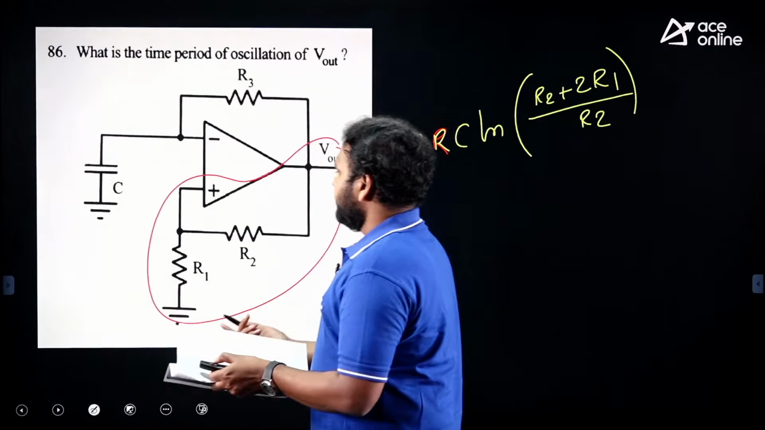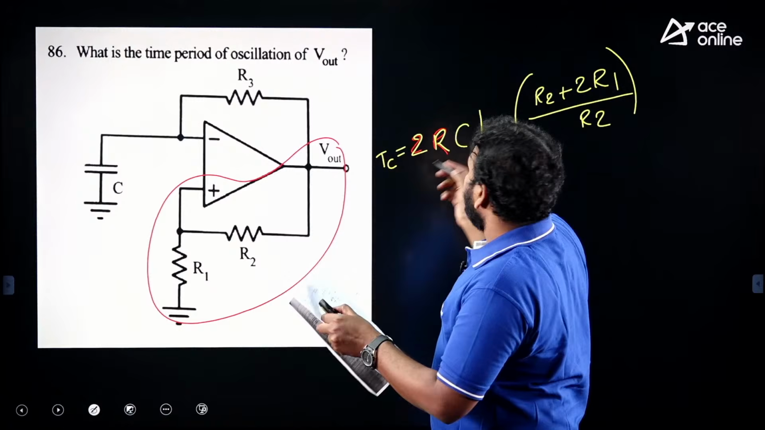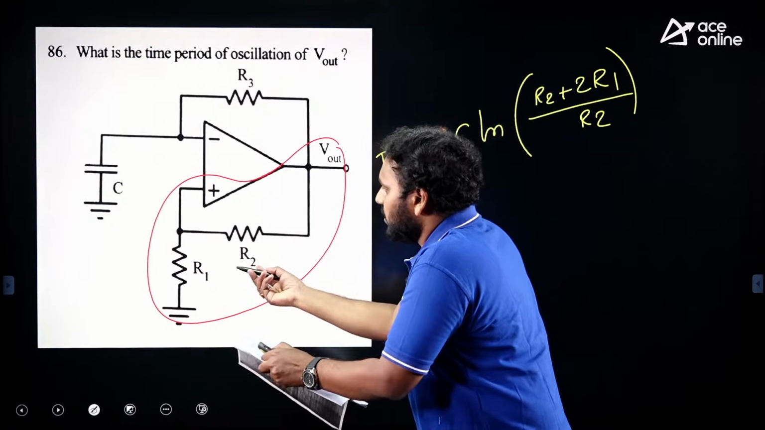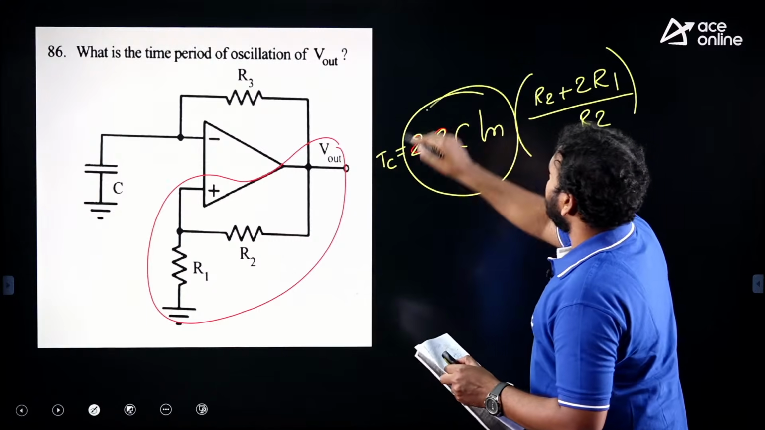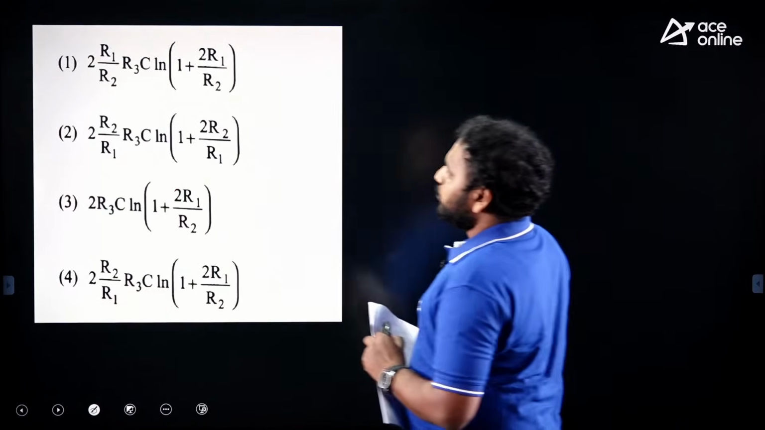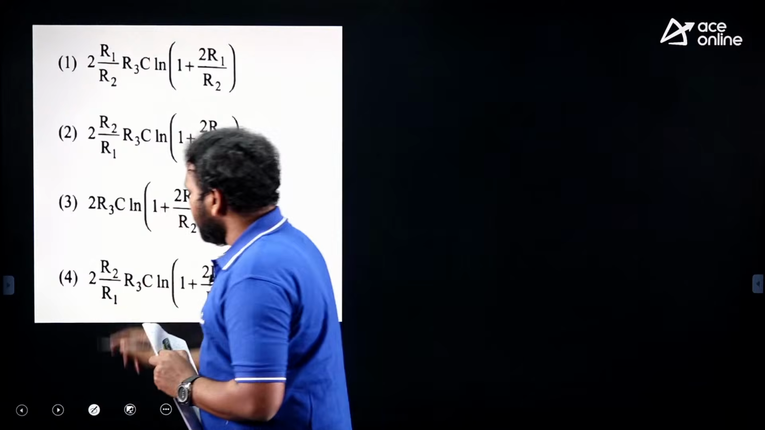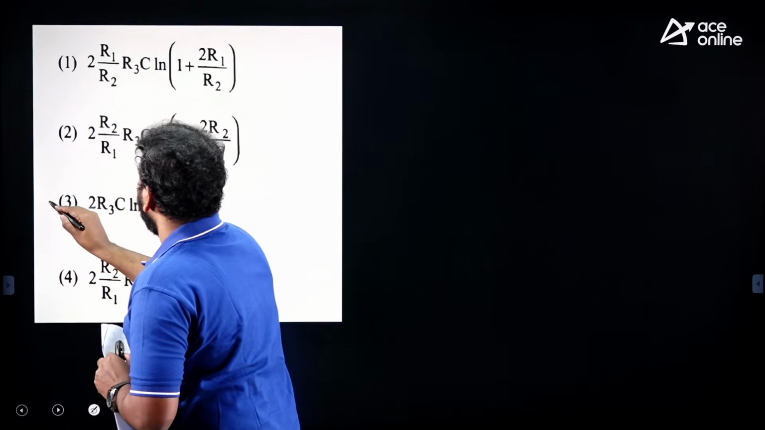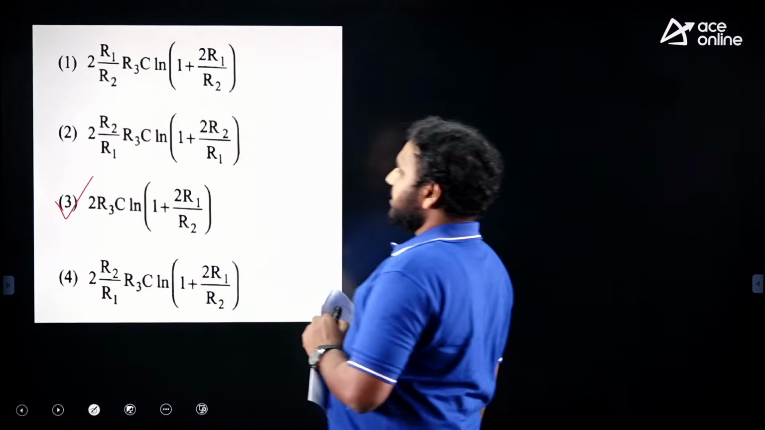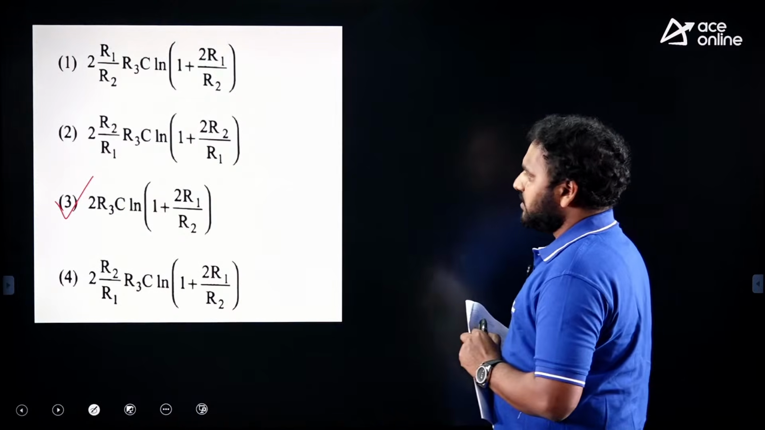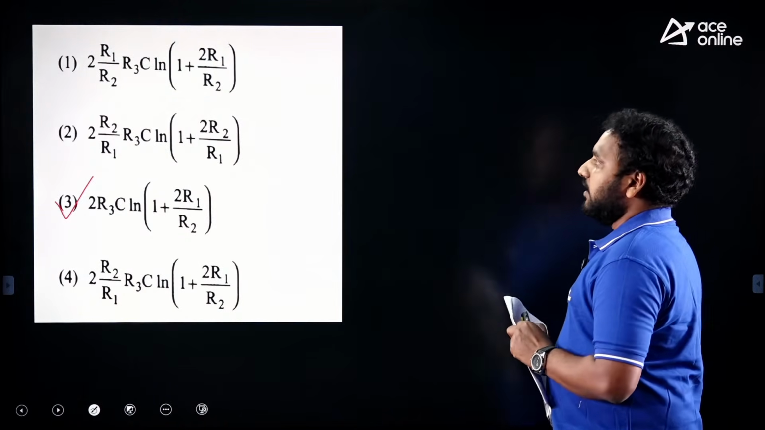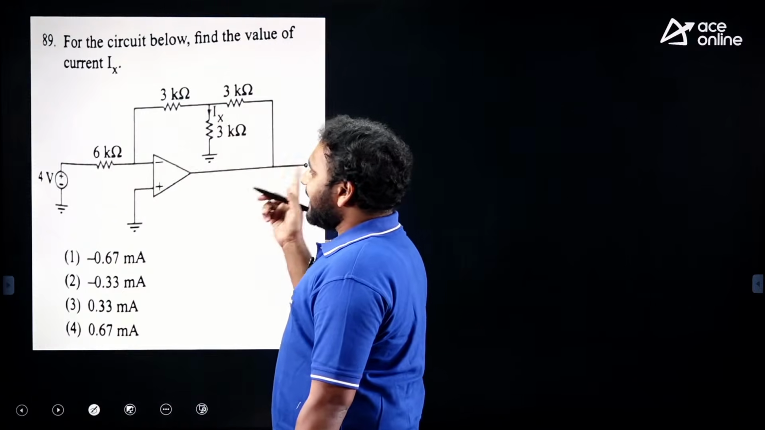But sir, how can we recognize 1 plus 2R1 by R2 or 1 plus 2R2 by R1? No need. If you think smart, in this formula we have 2 into RC, and 2 into RC is given in only one option. Option 3 is the correct option: 2 R3 C, where R3 into C is the time constant of the circuit, into log of 1 plus 2 R1 by R2.